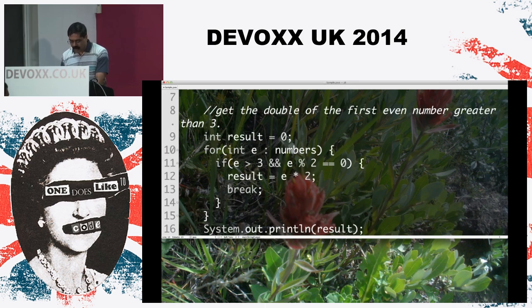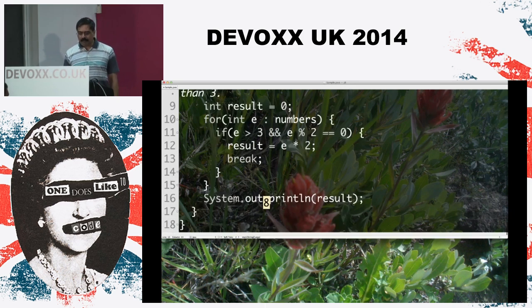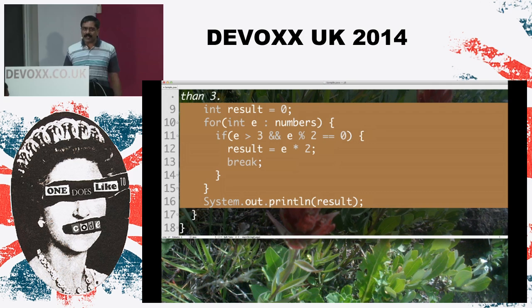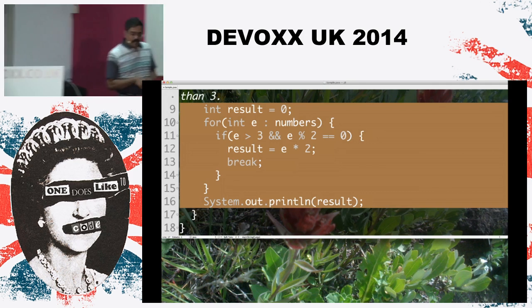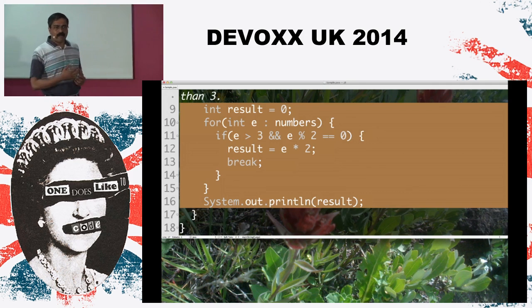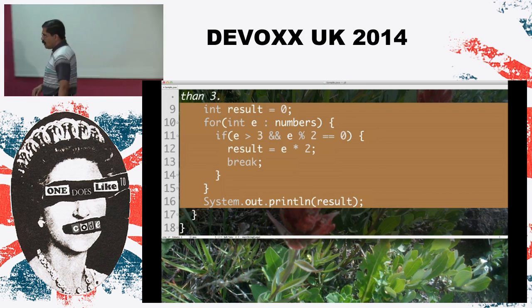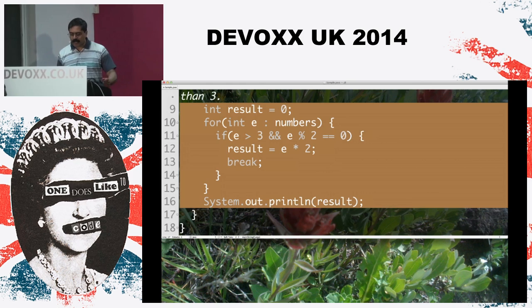So if you notice this code, this is a good example of imperative code. Now, what is imperative code? Imperative code has two smells associated with it. The first smell of imperative code is mutability. We continuously modify a variable over and over and over. So if you notice this particular example, on line number 9, we created a result equal to 0. And then on line number 12, we are constantly modifying the variable, mutating it.